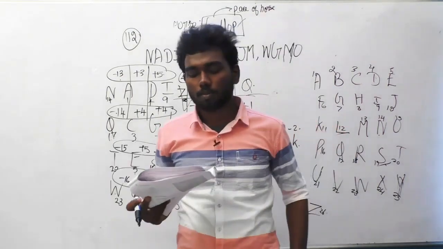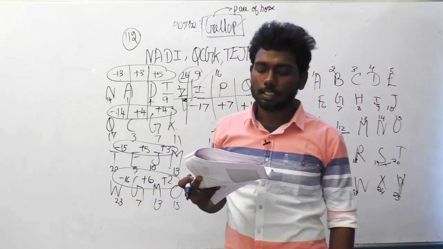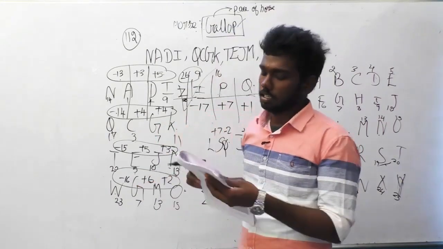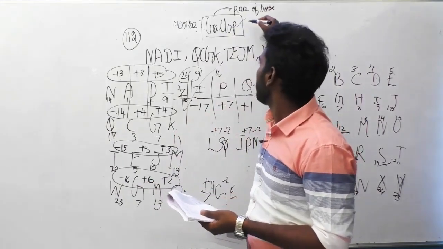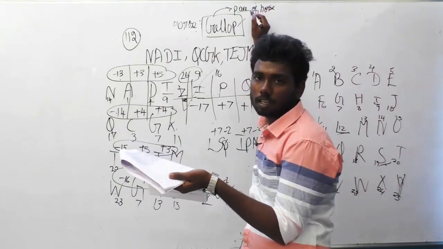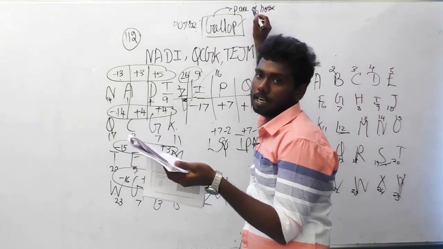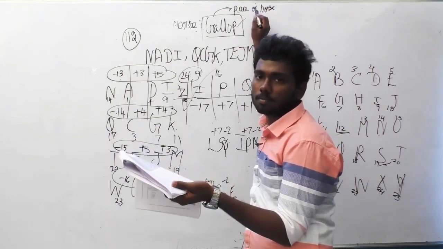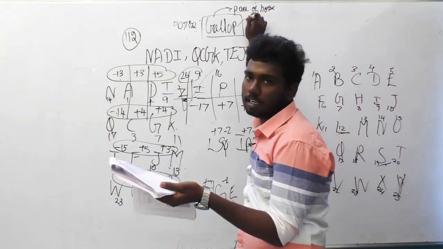Option A, bird is to fly. Option B, lion is to roar. Option C, tiger is to carnivores. And option D, cat is to kitten. See, except option A, all the others are out of order. Lion is to roar: roar is the sound of a lion, not the movement of a lion. Tiger is to carnivores: carnivores means meat eaters, it's not the movement of a tiger, it's a type.